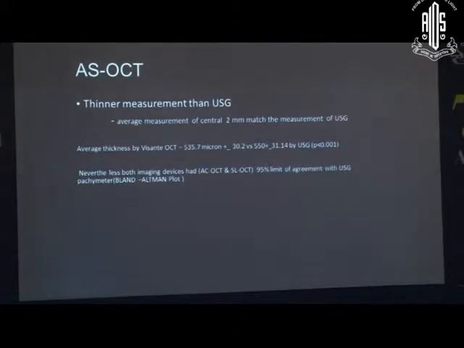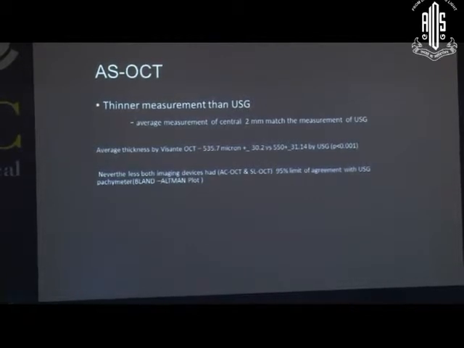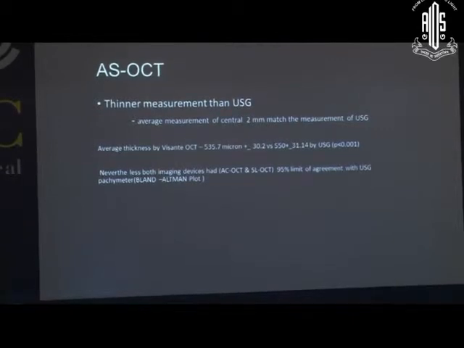It has been seen that the anterior segment OCT gives slightly thinner measurement, but this can be overcome if you average the central measurements, and this matches the ultrasound measurement. The average thickness with Visante is 535.7 micron plus or minus 30.2, and with UBM that is 550. This is statistically significant. But nevertheless, both the imaging devices have a 95% limit of agreement with the ultrasound pachymeter.